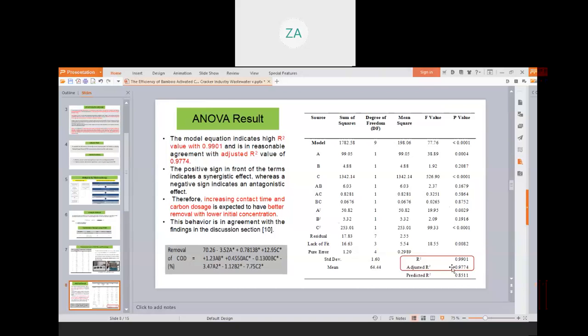According to Al-Khatib et al. 2015, the model is better when the R square value is closer to unity, which means the theoretical value will be closer to the experimental value for the response. The predictive model found for the percentage removal of COD is displayed as the equation stated. The positive sign in front of a term indicates a synergistic effect, whereas a negative sign indicates an antagonistic effect. Therefore, from the equation, we can predict that increasing contact time and carbon dosage is expected to give better removal with lower initial concentration.